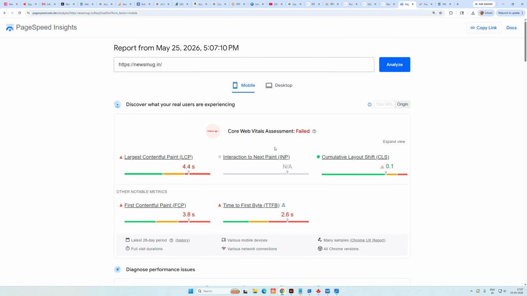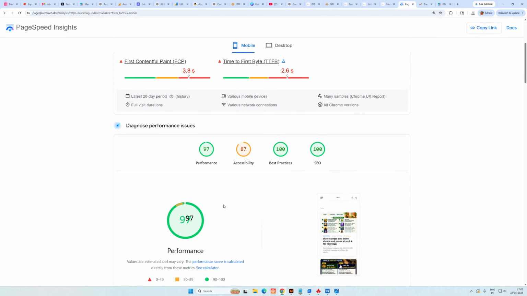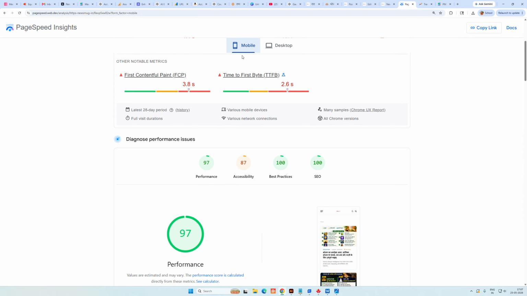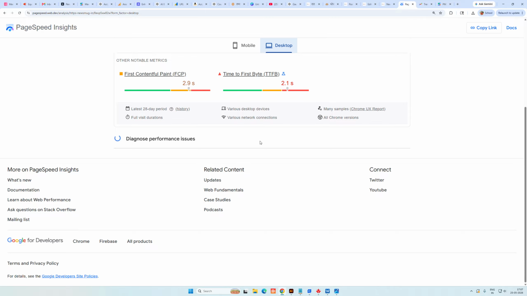Let me show you my website speed. Website speed is also very good, 90 up. Desktop mode is also 97, I think. So your website is optimized, and in the next module I will explain how to increase your website speed like that, 90 up, and which plugin you require to increase your website speed. Thank you, and just wait, the result is coming in desktop mode.